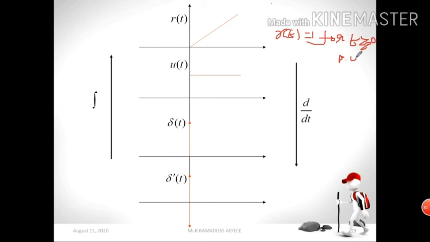Definitely you can't understand my handwriting, so I repeat this sentence. This is nothing but R of t equal to 1 for t greater than or equal to 0, otherwise it is 0.